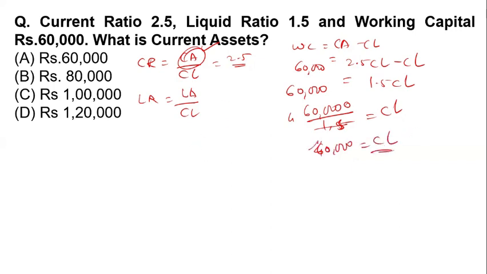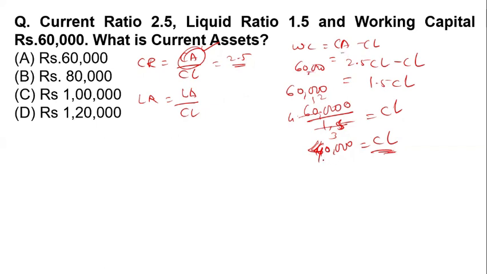Okay, 40,000 is the current liability. Now what is the current asset? Simply, the working capital is given.